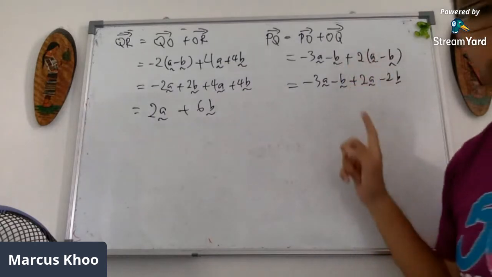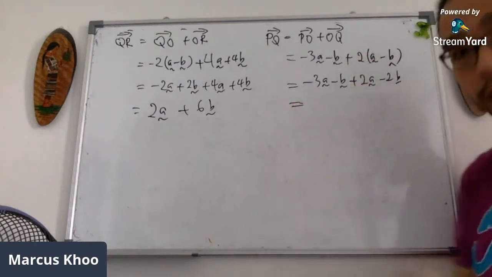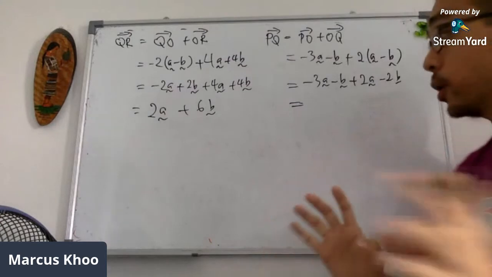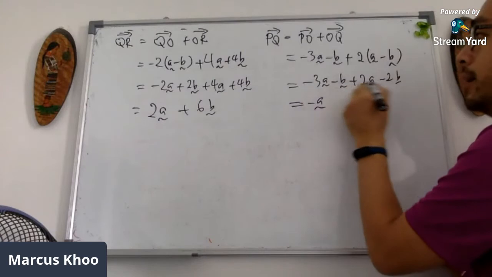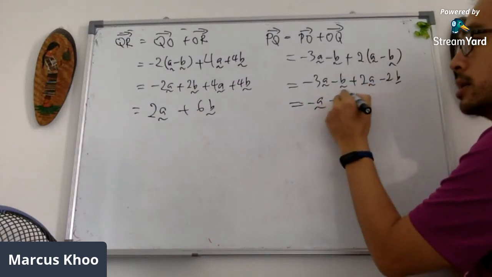Okay, going to multiply it all in, then simplify it so that I only get two terms. We never run away from this. Minus 3 plus 2 is minus A, sorry, minus A, minus B minus 2B is minus 3B.